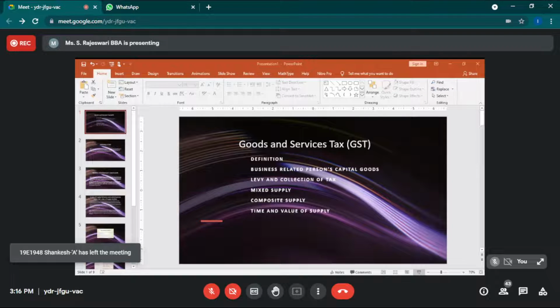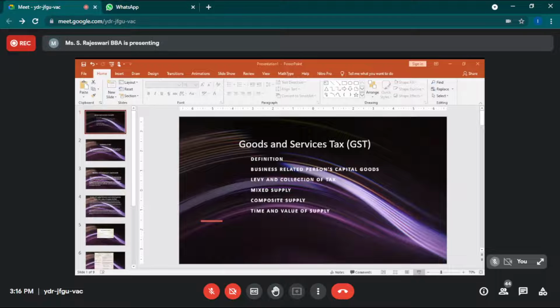We call it the time of supply of goods. Suppose, for example, in case of income tax, we pay every year on 31st March, or we will pay it on 30th June, or as per the government deadlines. But in case of GST, as you get the invoices, or as the time comes, we are supposed to pay the GST. That is the GST norm.